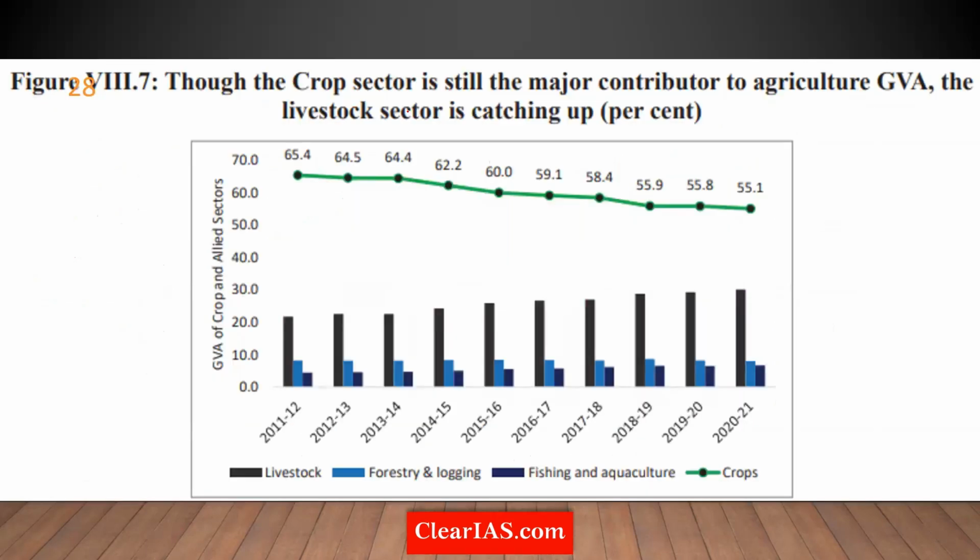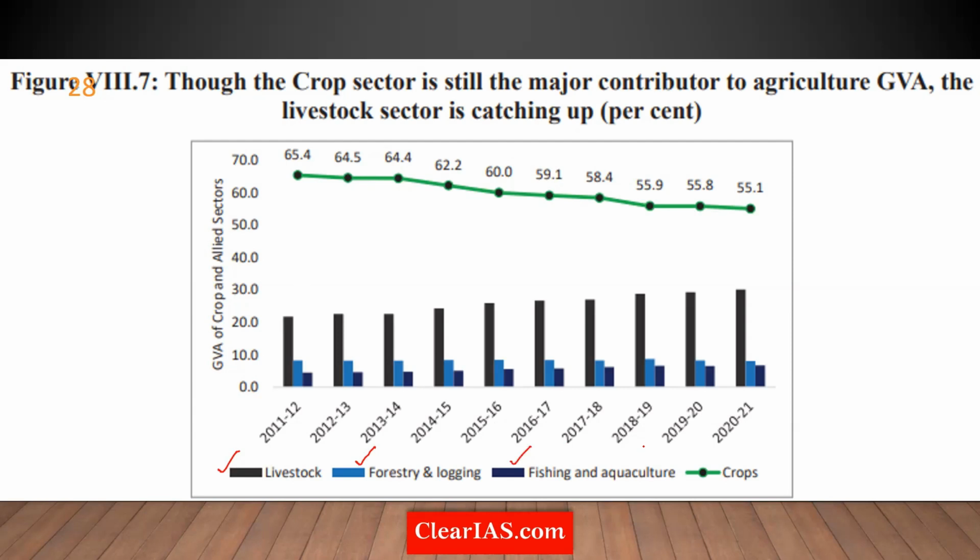Now, what does agriculture mean largely? Our typical or very crude understanding of agriculture could be crop-based agriculture, all those wheat, rice, fruits, vegetables that you see around. That is one part of agriculture, a very crucial and the larger part. In addition to that, you have livestock-based farming, forestry and logging, and fishing and aquaculture.